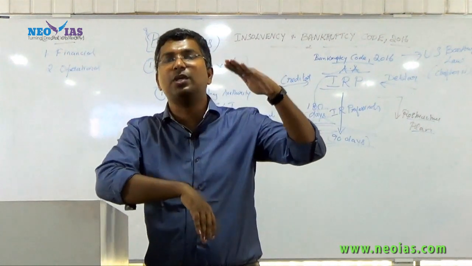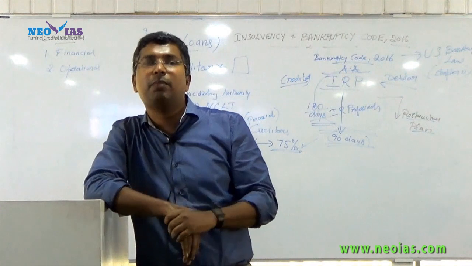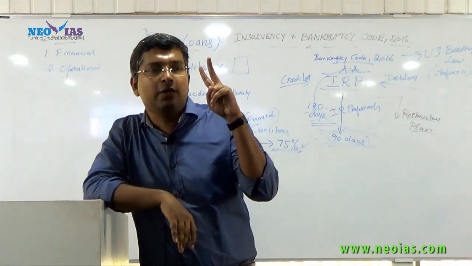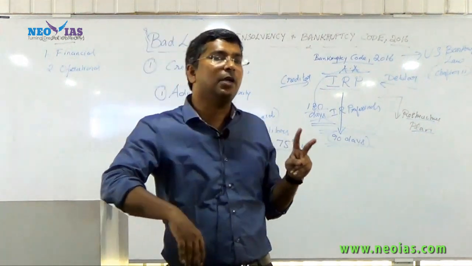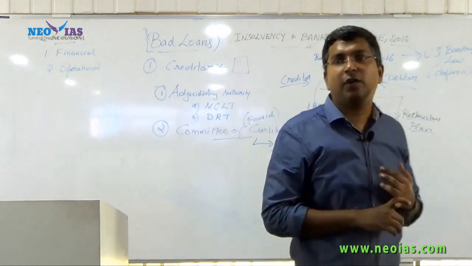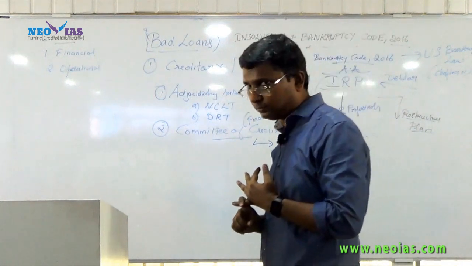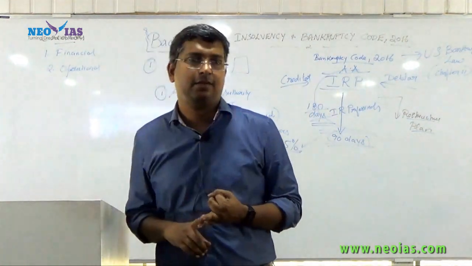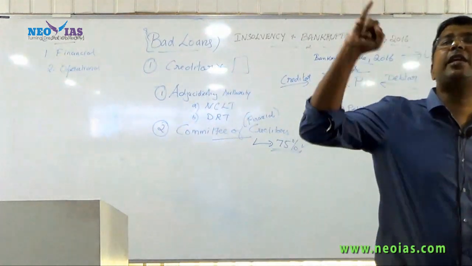By doing so, two things will happen in relation to India. One is, you might have heard about the World Bank Ease of Doing Business ranking. In two areas we rank very poorly. One is resolving insolvency.